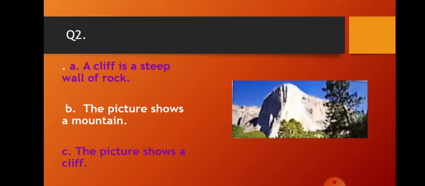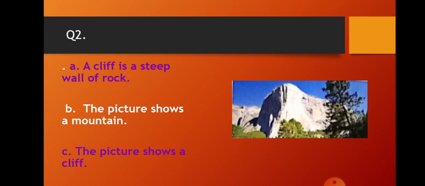Question number 2. A cliff is a steep wall of rock. The picture shows a mountain. The picture shows a cliff. Children, what does cliff mean? A cliff is a steep rock face, especially at the edge of the sea.